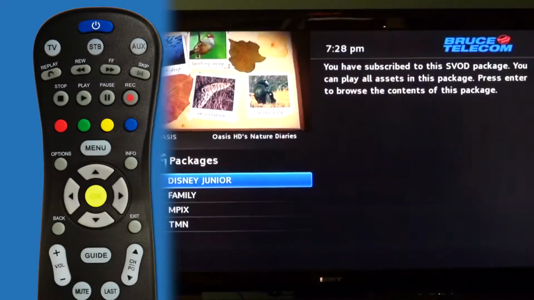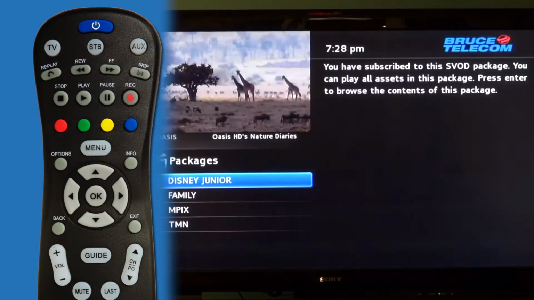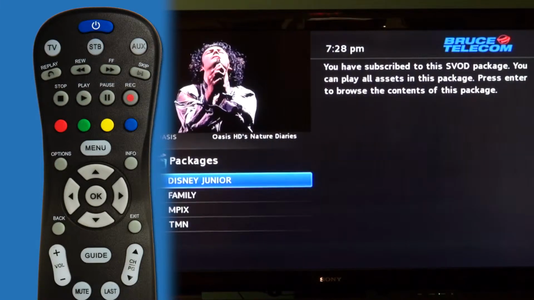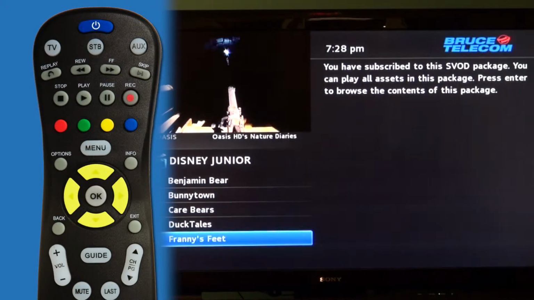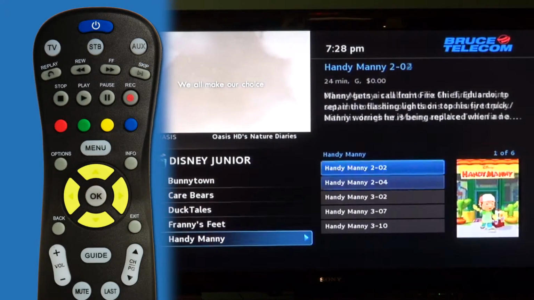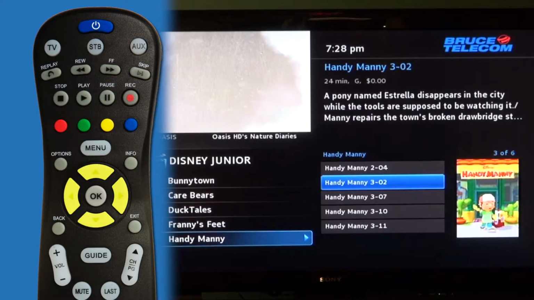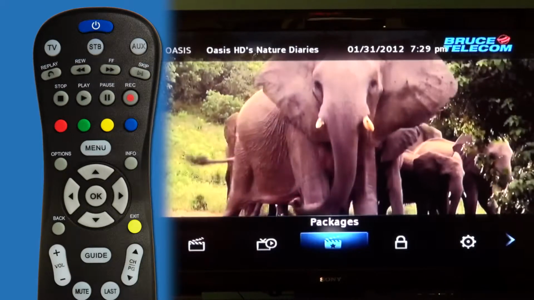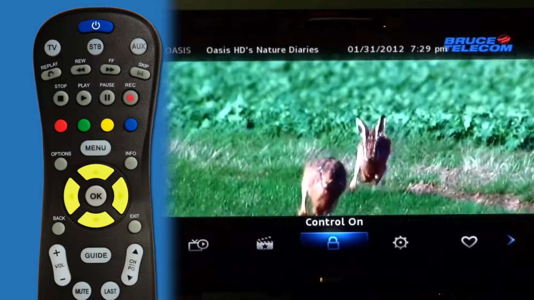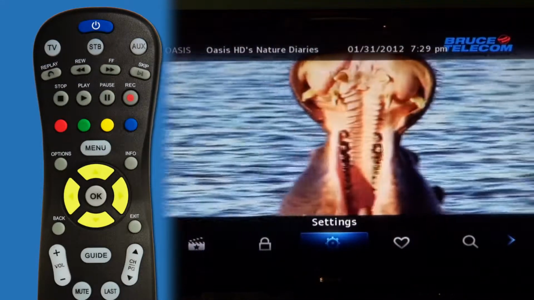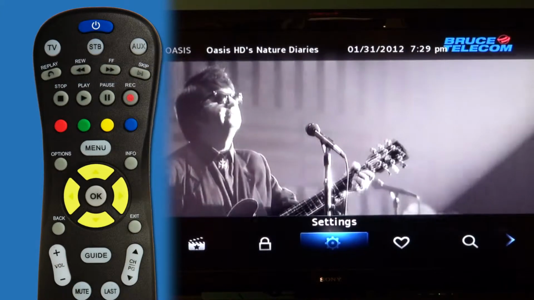Packages allow you to see your on-demand content. If you subscribe to the Movie Premium package or Disney Channel, they include free on-demand content. These are all the shows that are included and the listing within that show. As you can see, at the top it says $0. The Control On icon allows you to turn the parental controls off and on. The settings allow you to go in to change your user options.